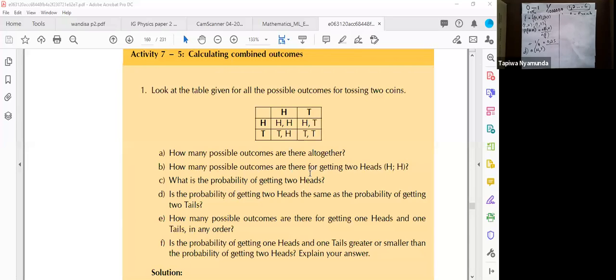You can have head, tail, and tail, head. How many times are we getting head and tail? Yes, we are getting 2 here. Then this one is not changing. So we are getting 2/4, which is 1/2.